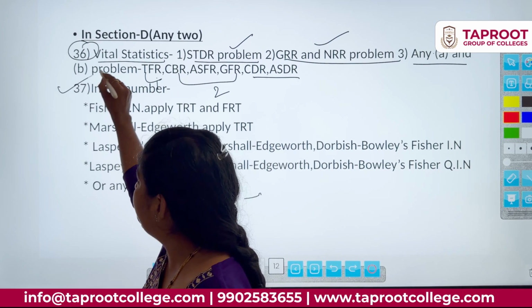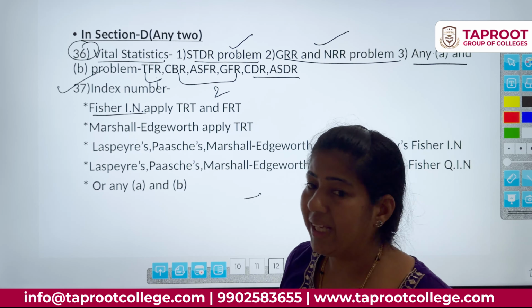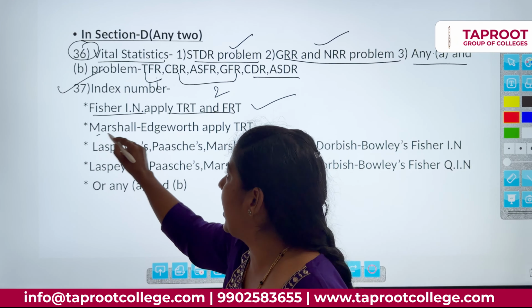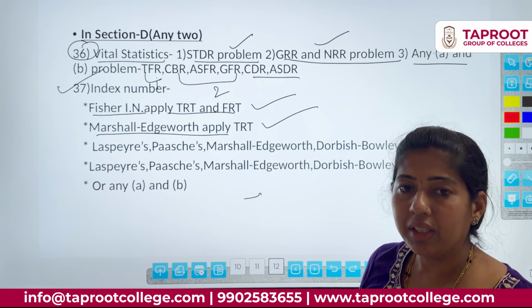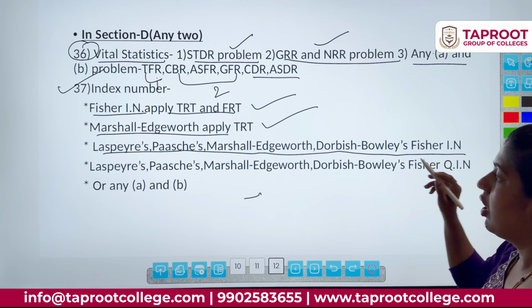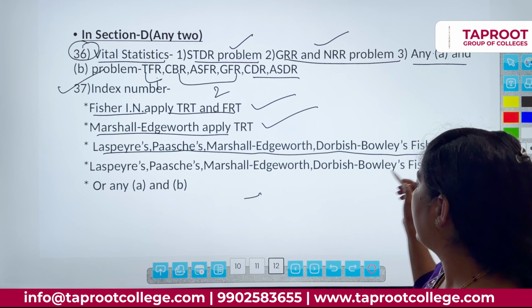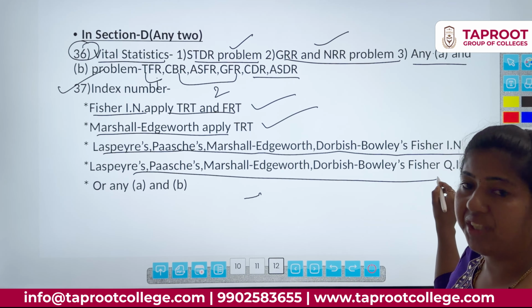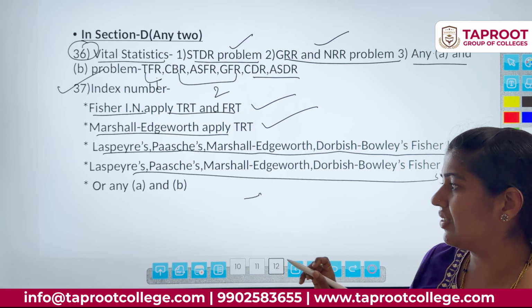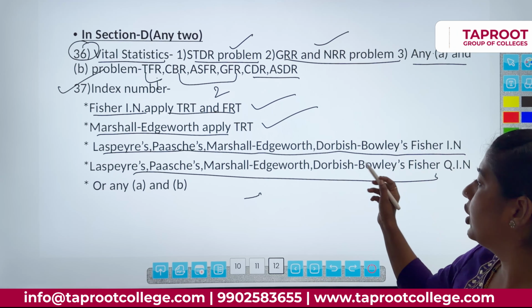When it comes to index number, what are the questions? Calculate Fisher index number, apply TRT, it is 1 complete question. Marshall Edgeworth, apply TRT, 1 complete question. Laspeyres, Paasche, Marshall, Drobisch, Fisher. All 5 they won't ask, any 3 they will ask, price index number or quantity index number. Here also they won't ask 5, any 3 they will ask, either Laspeyres, Marshall, Fisher, or Paasche, Marshall, Drobisch, like that.